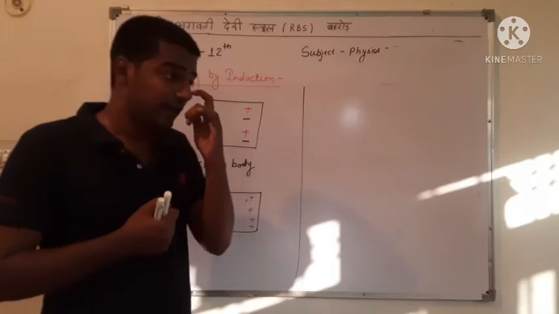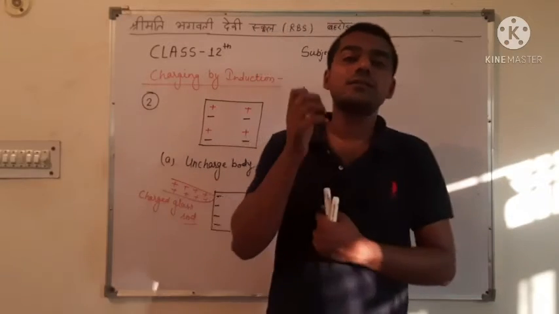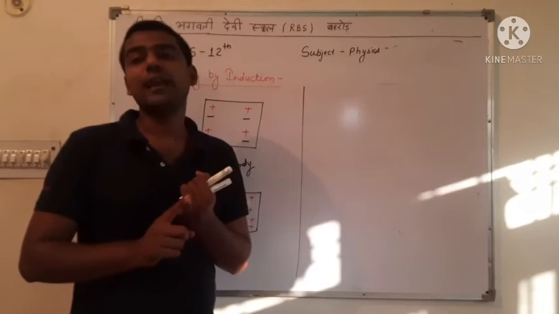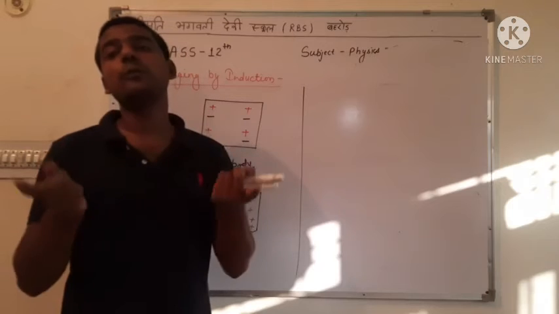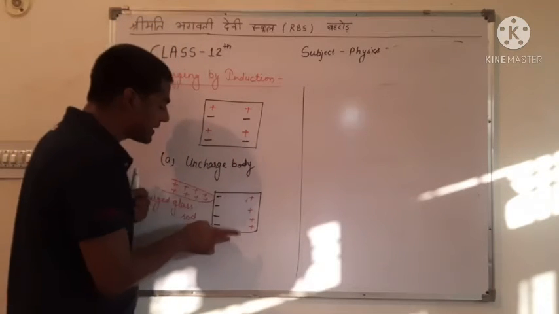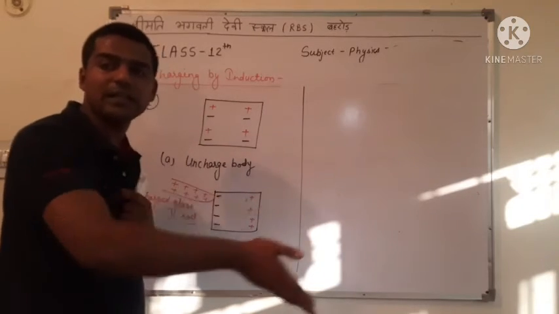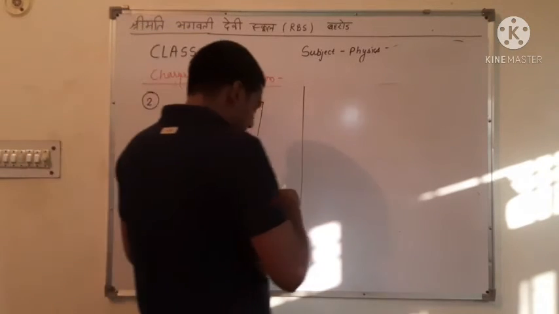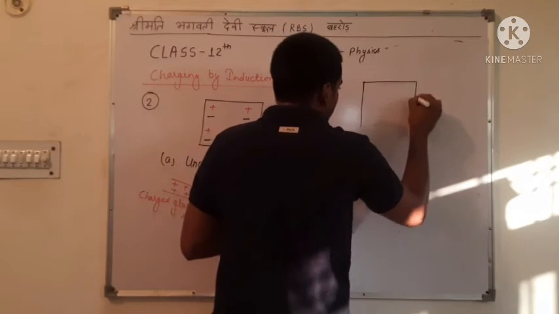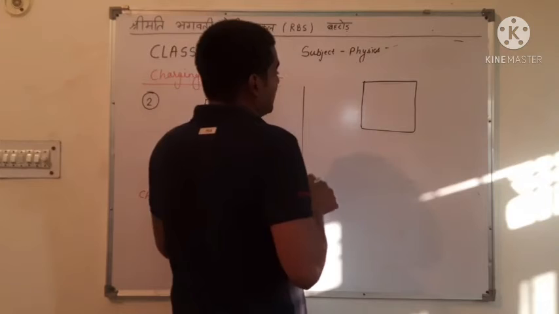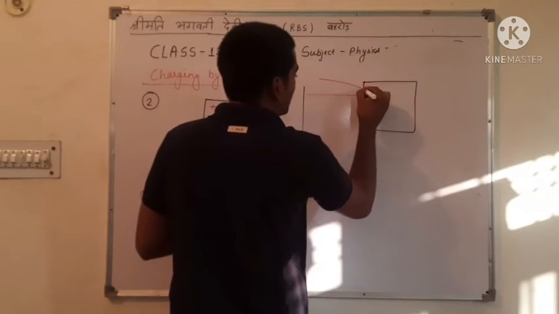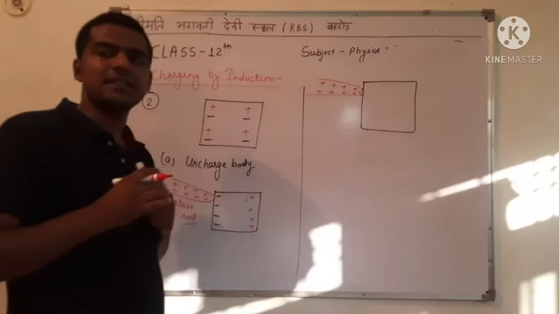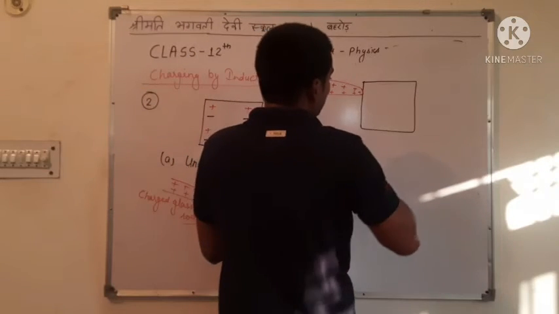According to Benjamin Franklin, when two bodies are in contact, then the charge is transferred between each other until the total charge of both bodies is the same. Means until the charge of both bodies becomes the same, charge will be transferred from one body to the other, from the maximum charge to the minimum charge. At this condition the charged glass rod, which is in contact with the uncharged body, gave some charges to the uncharged body.